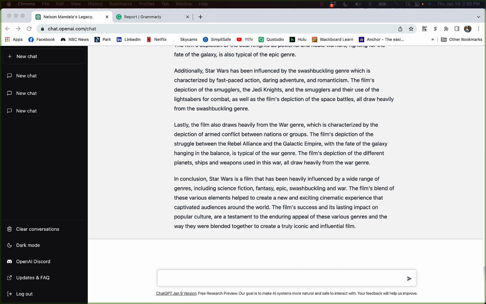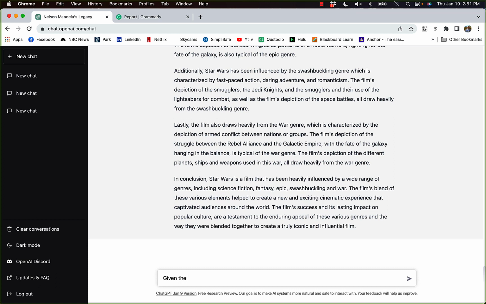So let's move on from writing and reading and things like that and take a look at some math problems. I'm going to keep most of the math pretty basic, but I have actually seen it be able to do things like calculus and things like that as well. But let's just do some very basic algebra.